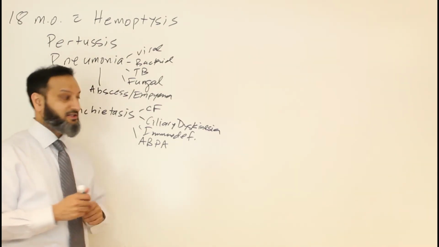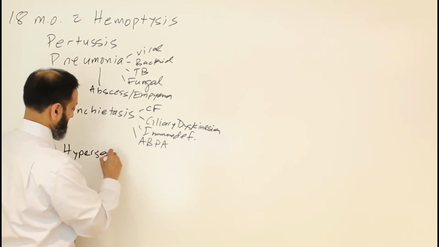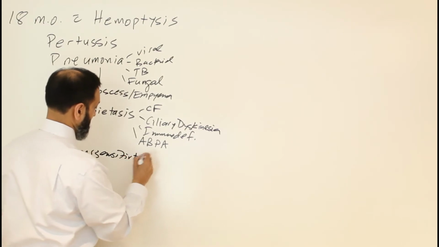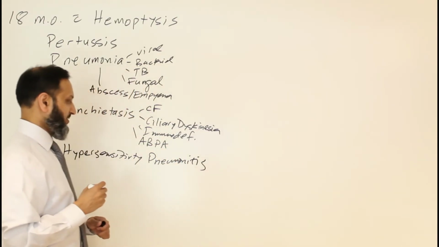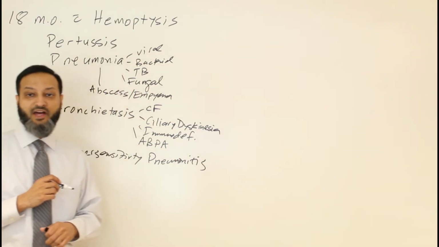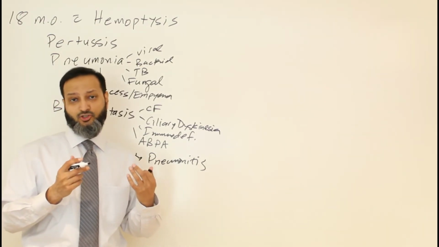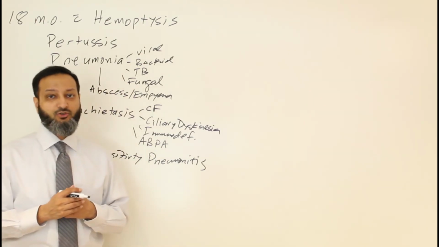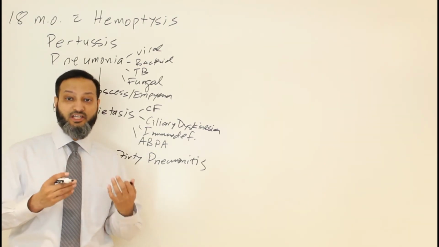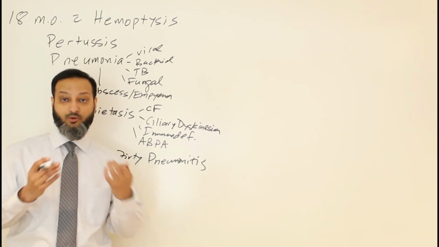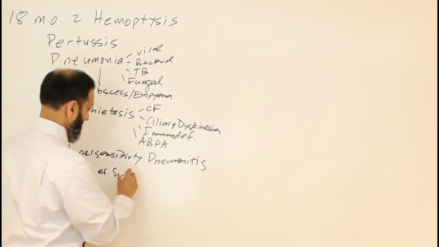So I mentioned the hypersensitivity pneumonitis that can cause you to have hemoptysis as well. So hypersensitivity pneumonitis. Again, that could be from, as I mentioned, the allergic bronchopulmonary aspergillosis. It could relate to that. And then it could also be related to milk protein allergy. So there's an entity that gives you kind of a hypersensitivity pneumonitis and then can present with pulmonary hemorrhage or pulmonary hemosiderosis that is associated with a milk protein allergy. And that is called Heiner syndrome. So that's another entity to consider as well.